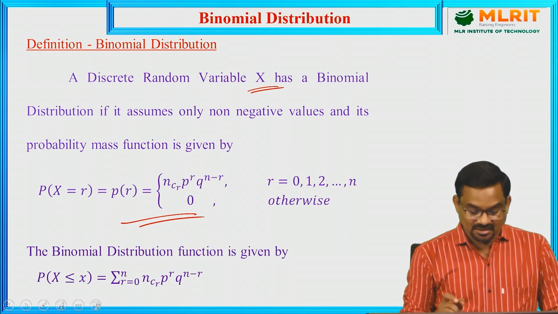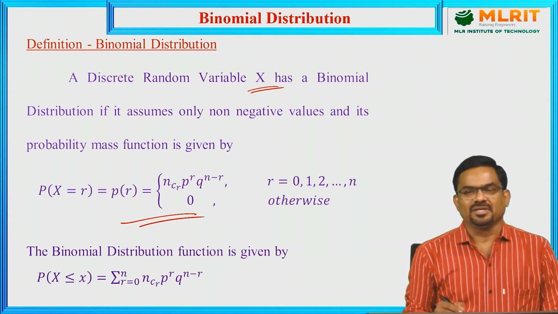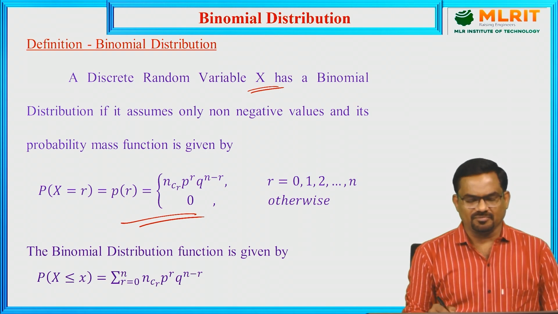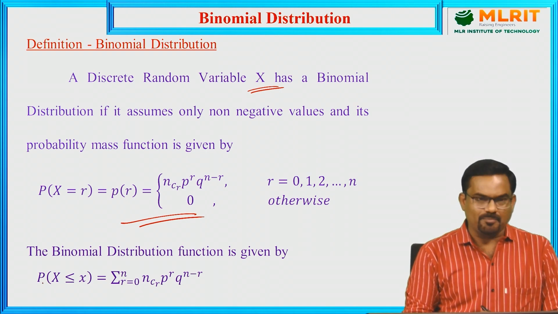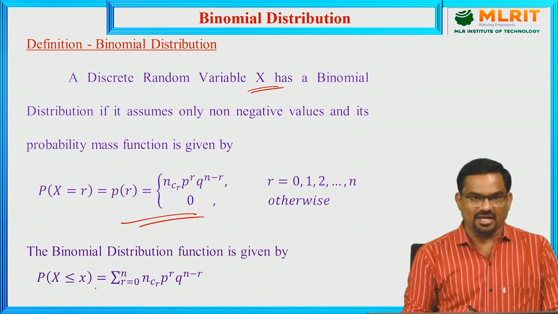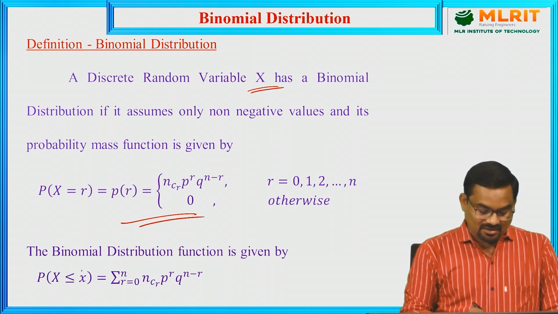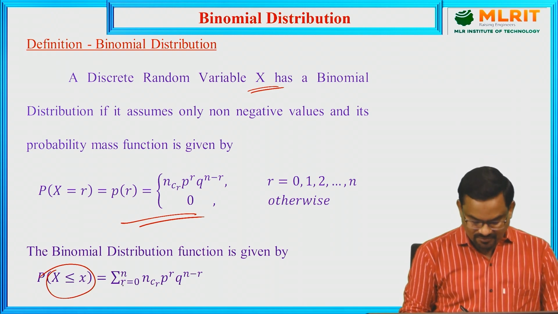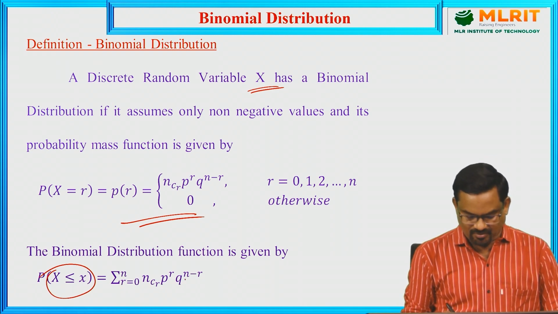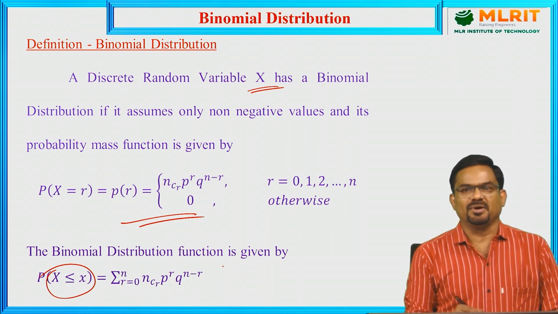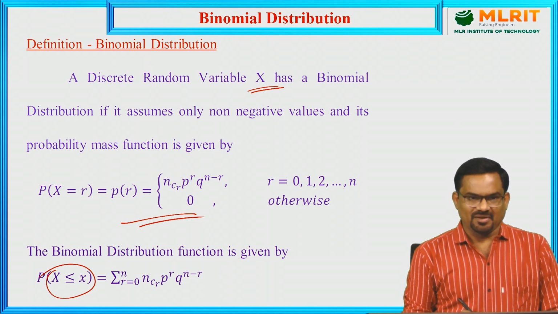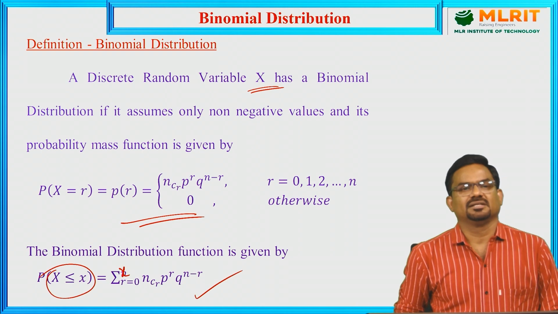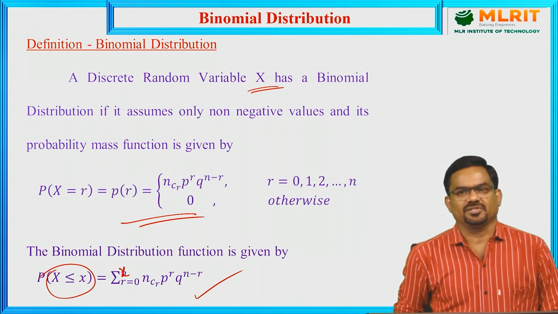And the binomial distribution function, the cumulative probability distribution, is given by the probability of X less than or equal to small x, the sum of the probabilities up to the maximum value, so r from 0 to x, nCr p^r q^(n−r). So by adding the values for r from 0 to x, you can calculate this binomial distribution function.